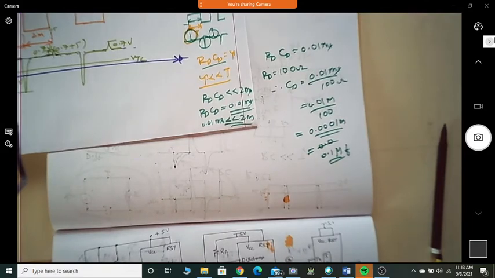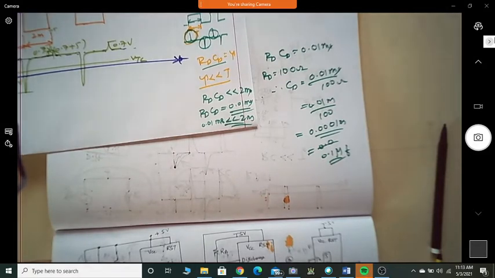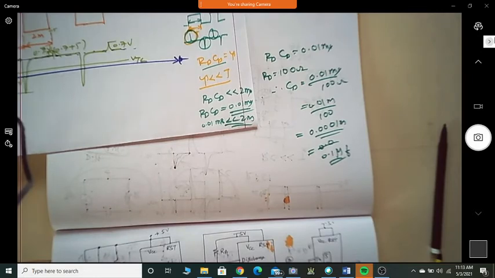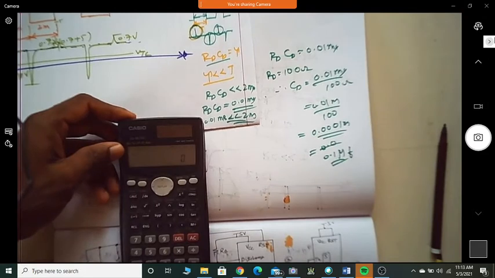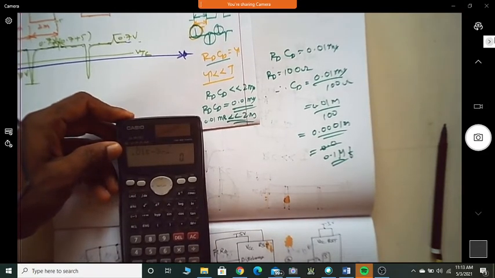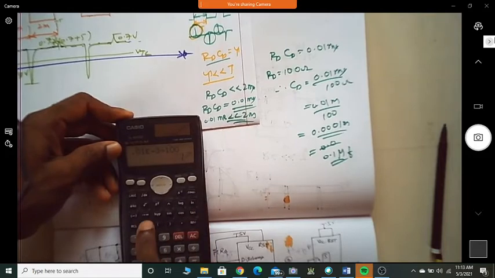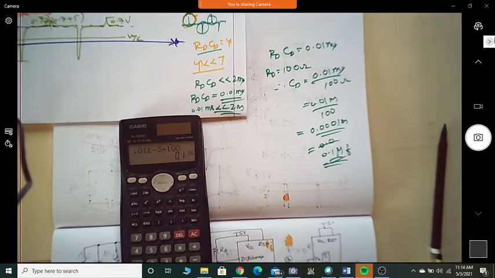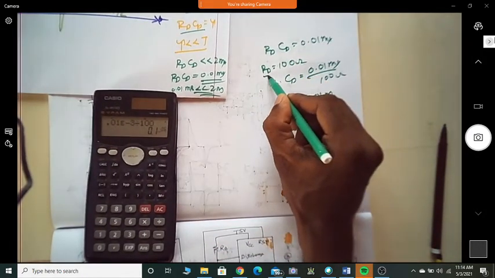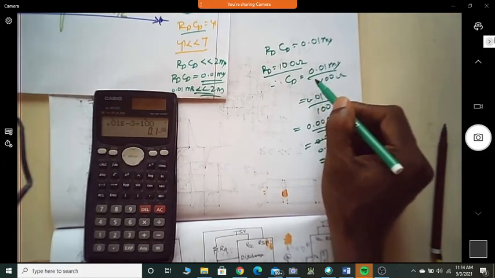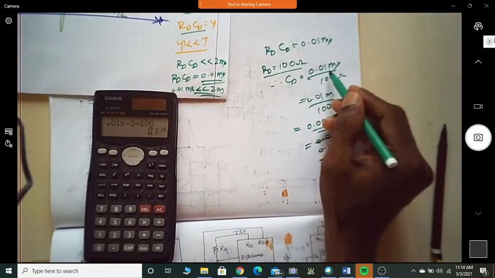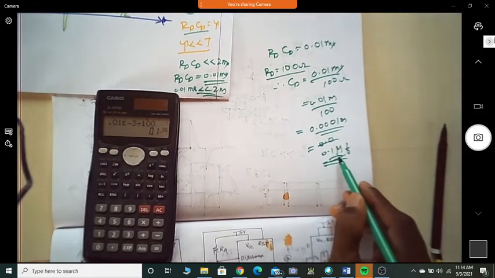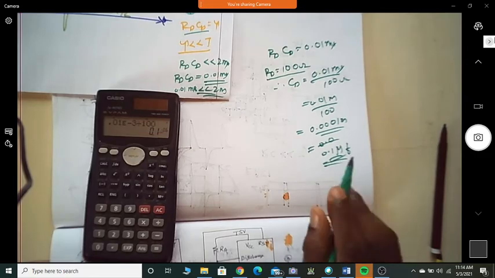How do you write it? Where is my calculator? I'm just looking at my calculator. Okay. So I'm writing 0.01 exponential minus 3 divided by 100. Can you say this is, I just type it, is it not 0.1 micro? Now, if RD is equal to 100 ohm and you want RD CD to be 0.01 millisecond, then CD happens to be 0.1 microfarad. Correct?